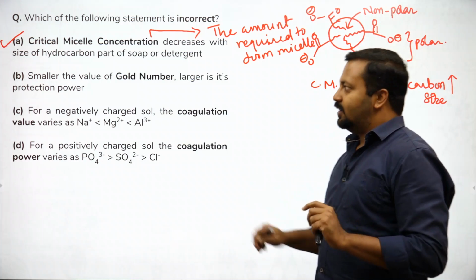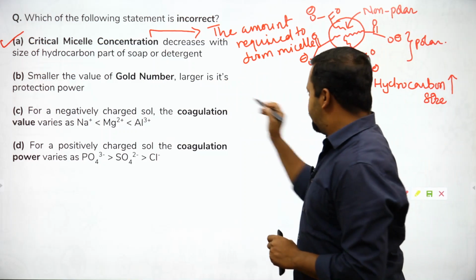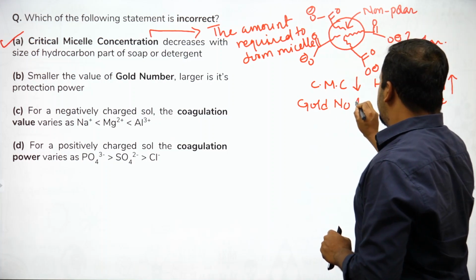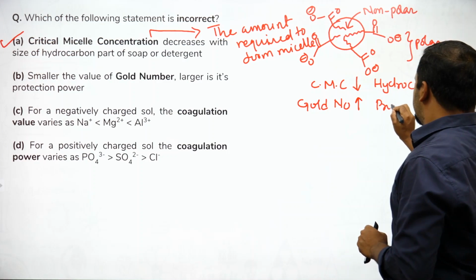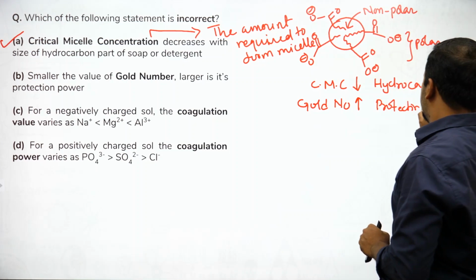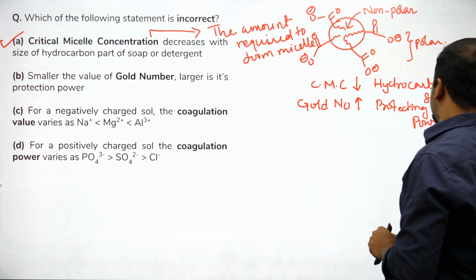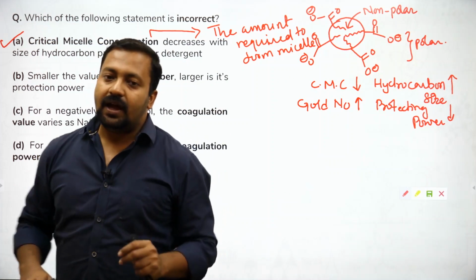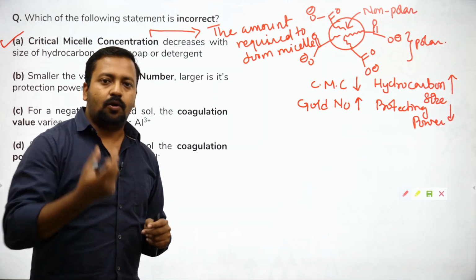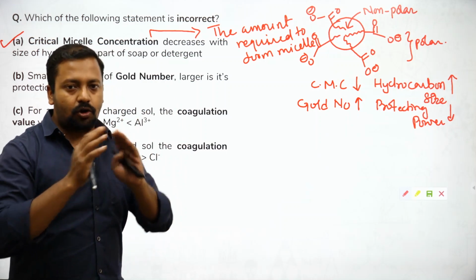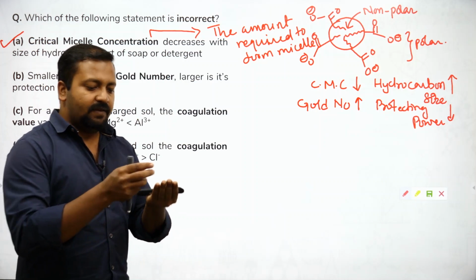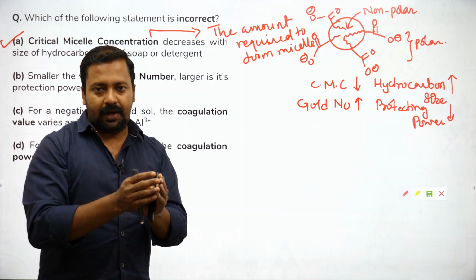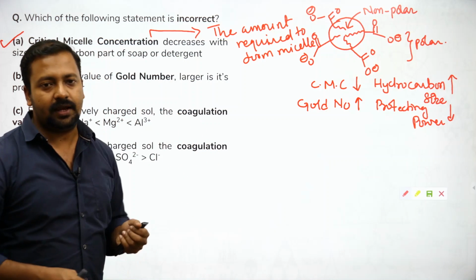So what we can say is, if the gold number increases, protecting power decreases. इसका मतलब ये है कि if the amount of substance that is required for protecting a colloid, what we are trying to do is, when we take a colloid and we add something of opposite charge, it starts precipitating. That we'll discuss in the next statement.